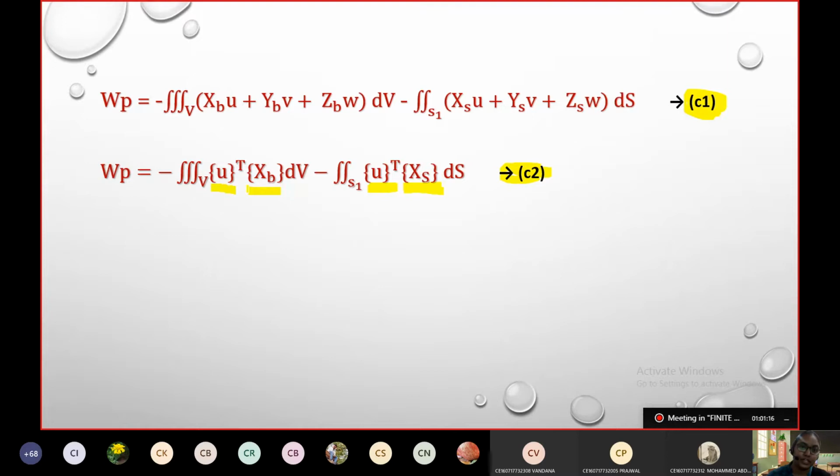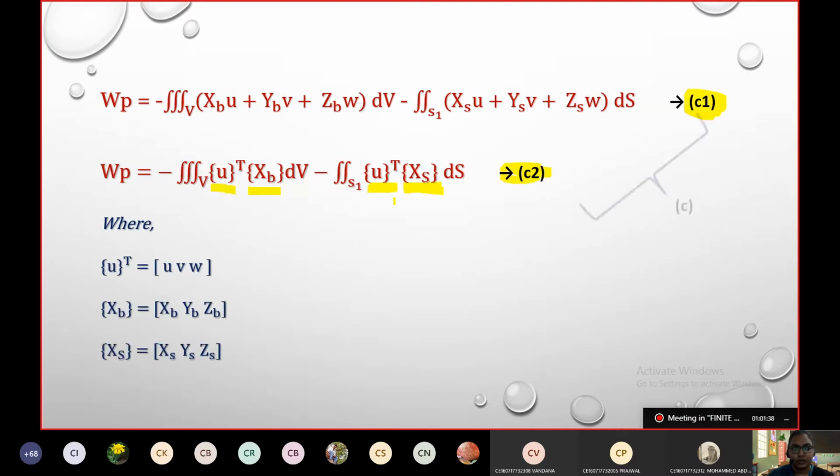U matrix is UVW, and the body force matrix is XB, YB and ZB. So both the equations together we can consider as equation C.